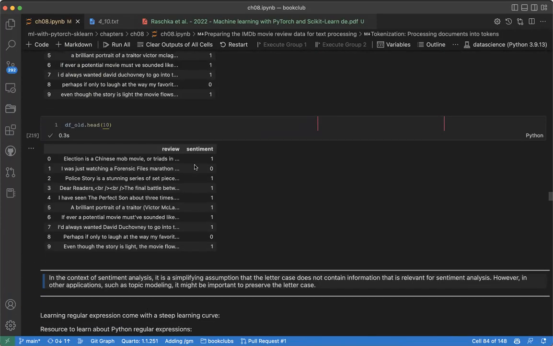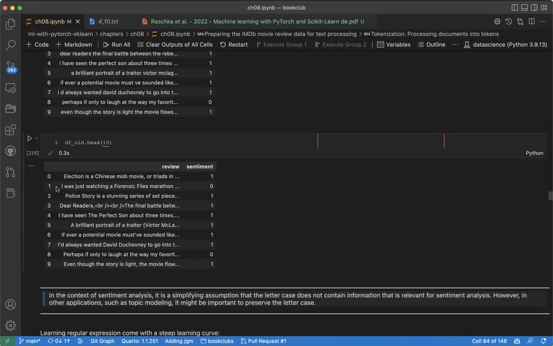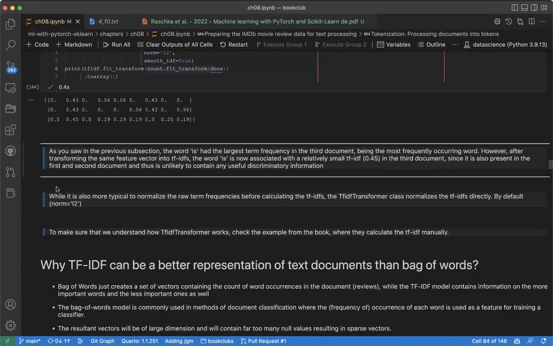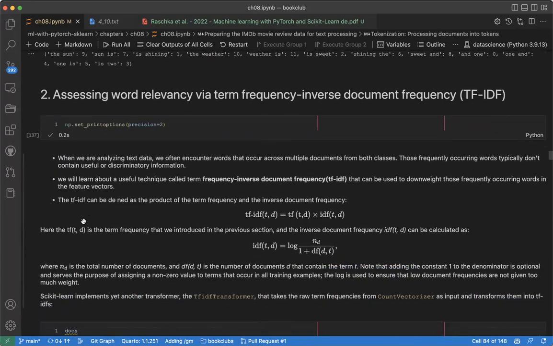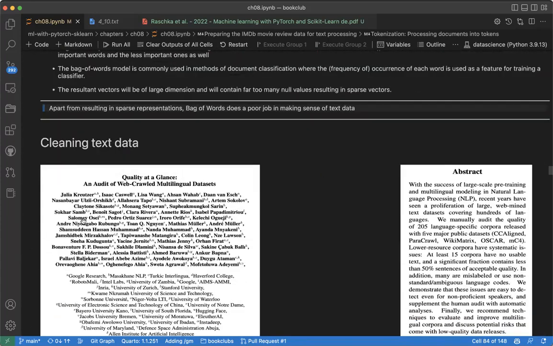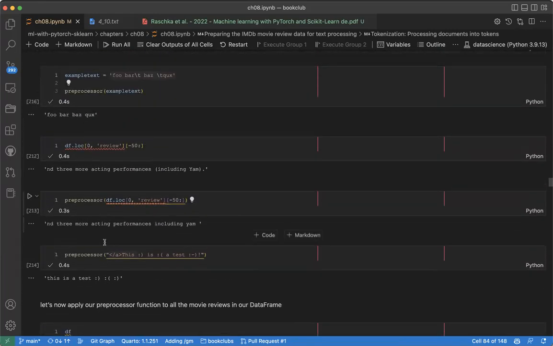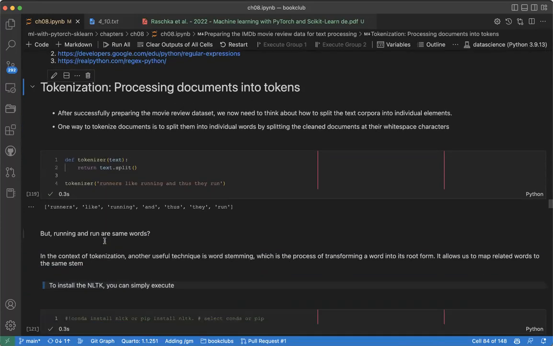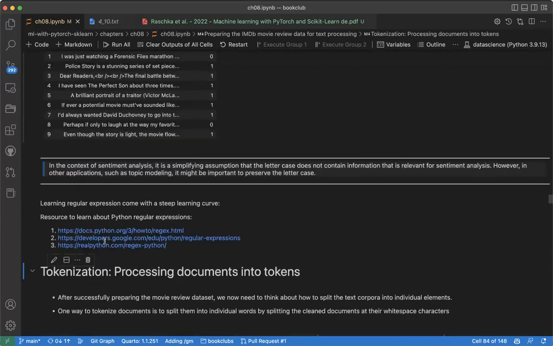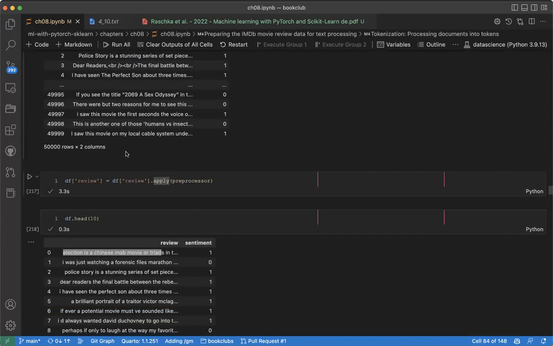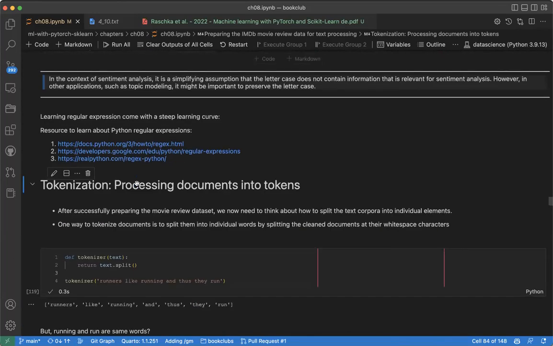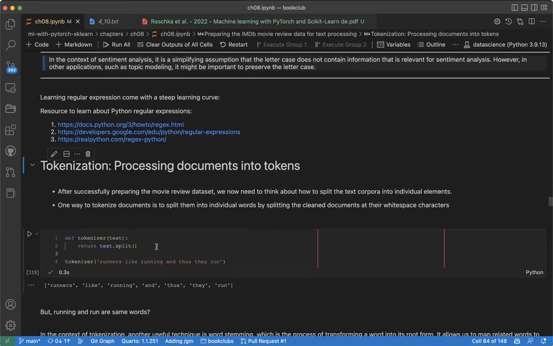We have discussed how you can change your text into vector representation using TF-IDF, and then how to clean our data set. The next thing we are going to see is what we call tokenization, that is, changing each and every word. Let's look at what we mean by that.